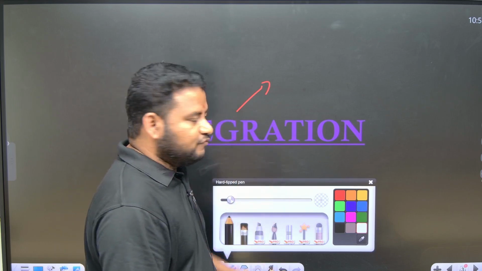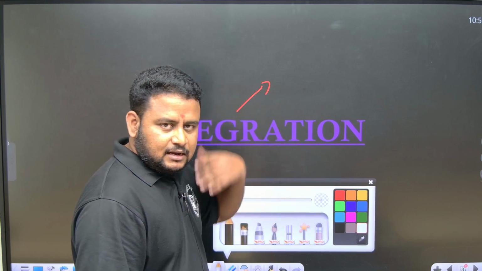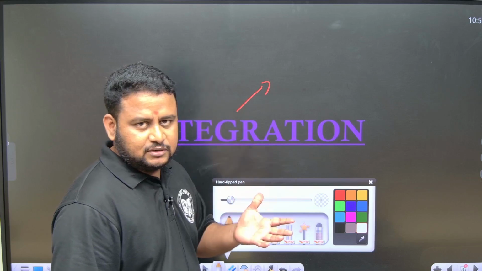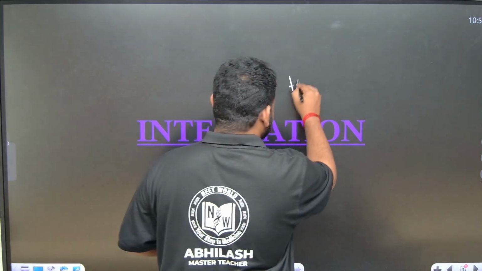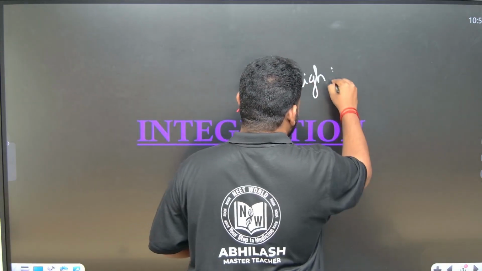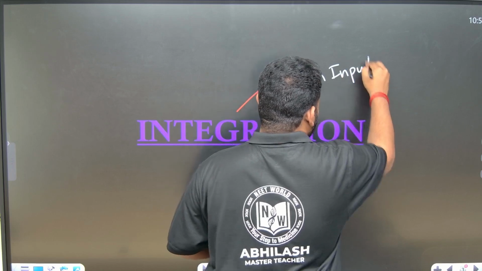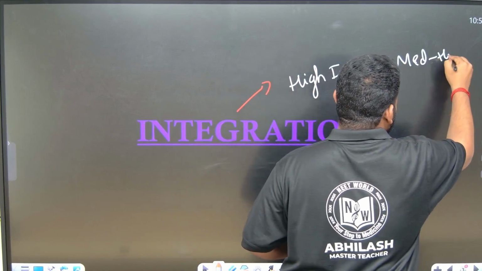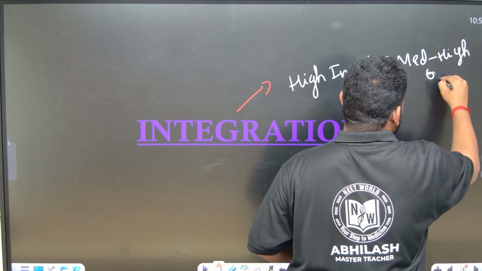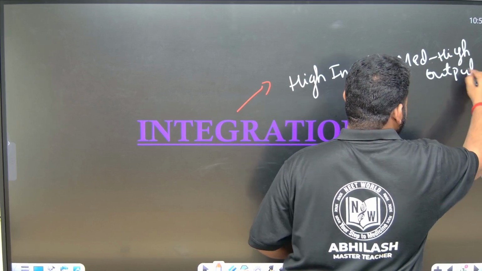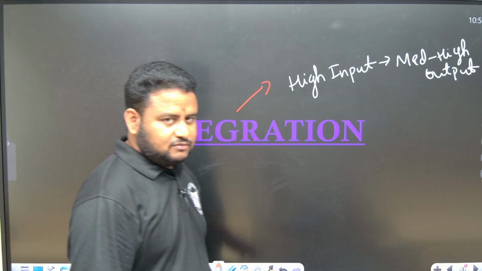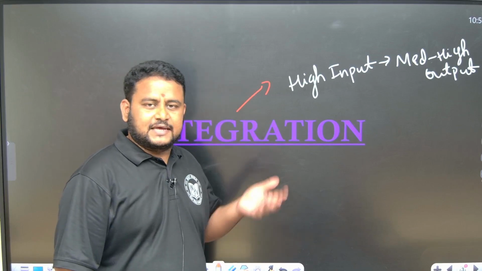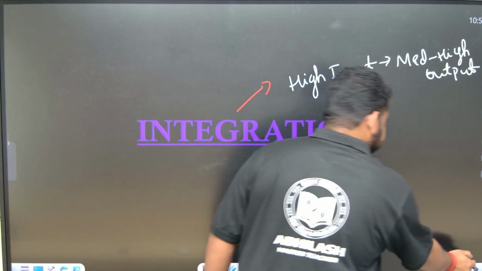So you have to focus and prepare very well. That means you have to give high input, and the output will be medium to high. Integration is a very important chapter. It is one of the most important pillars of calculus. So let us get started, friends.